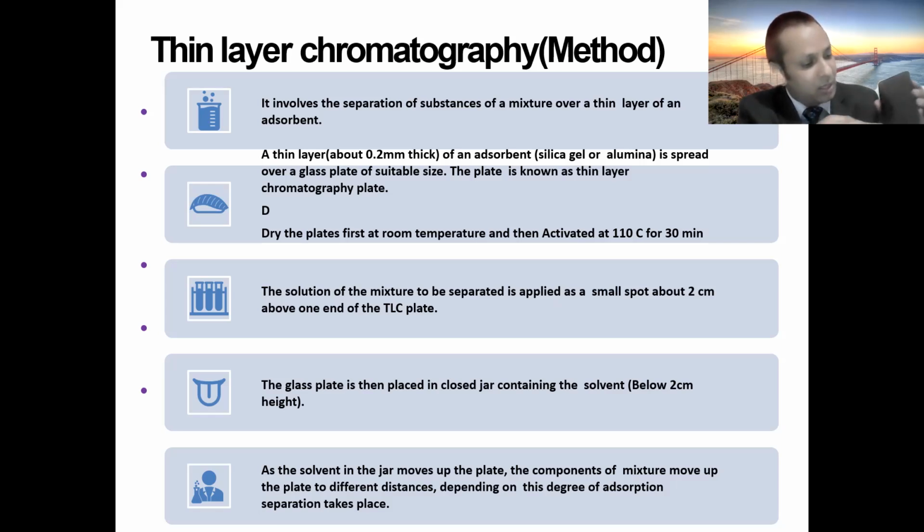You have to measure the 2 centimeters from the scale, and then apply it above that, at one end of the TLC plate.